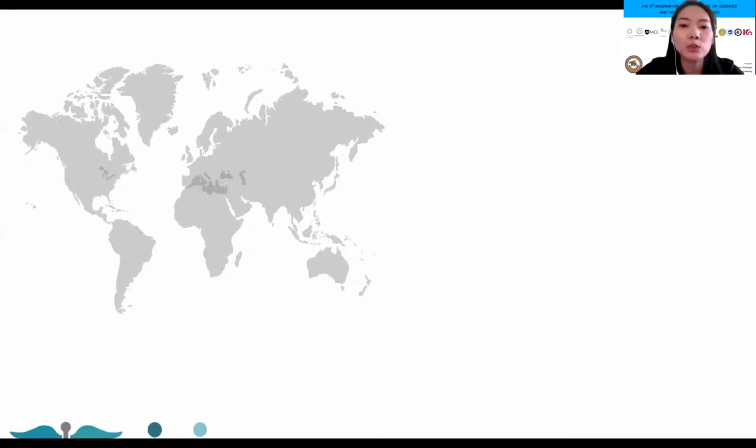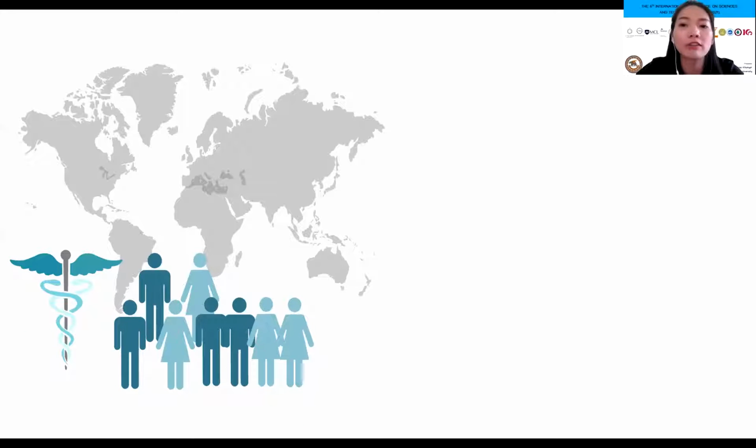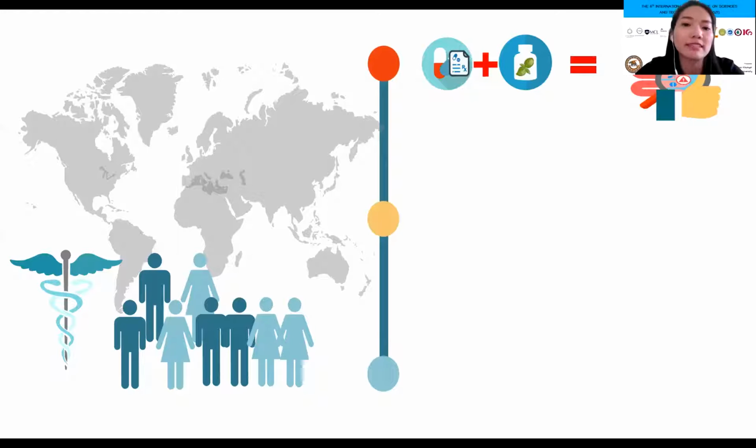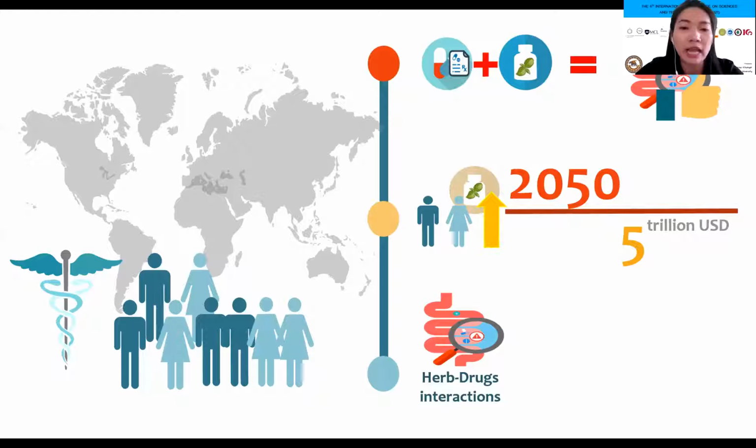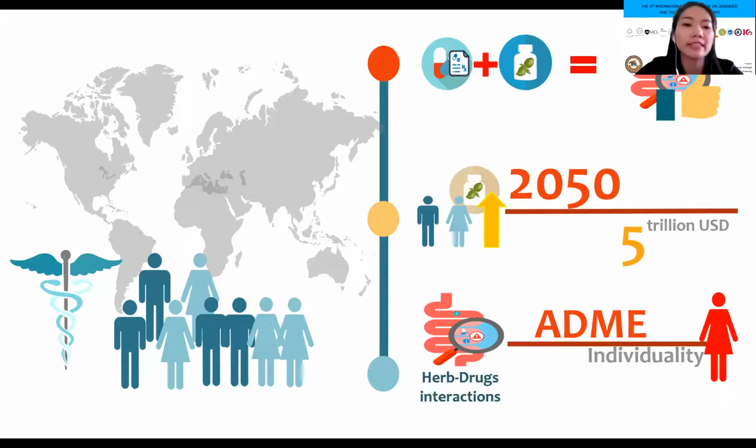Introduction. According to the WHO, millions of people have concomitantly used herbal and non-herbal medicine for synergistic effects. Besides, the herbal market trend grew from $3 trillion USD in 2006 to $5 trillion USD in 2015. However, the combination of herb and medicine may produce herb-drug interactions, which involve alteration of drug bioavailability or efficacy, and chronic medical illness individualities.